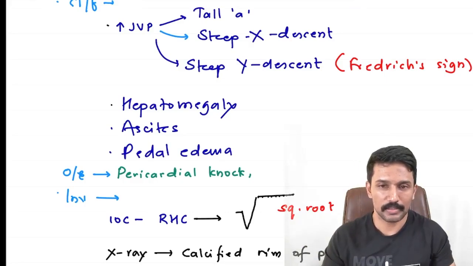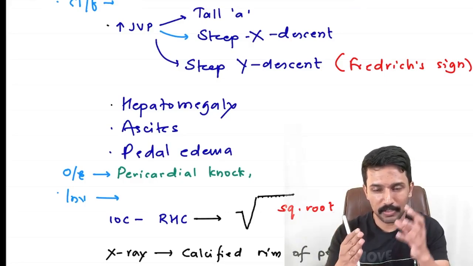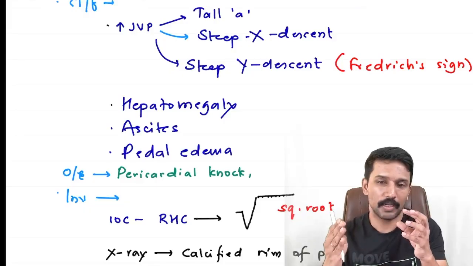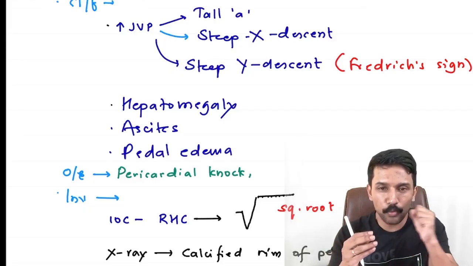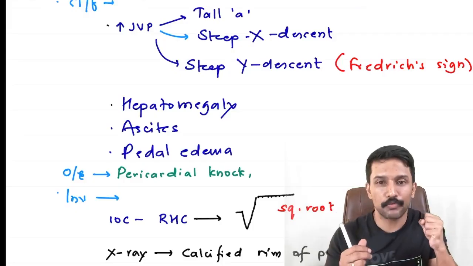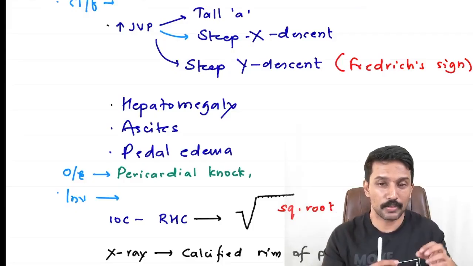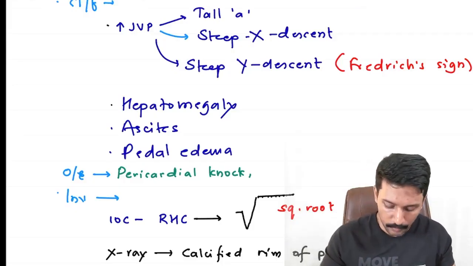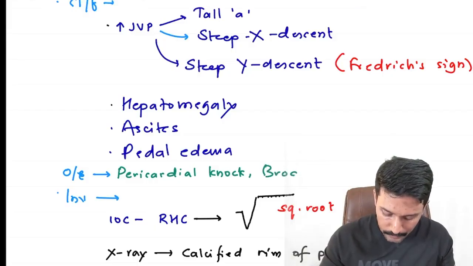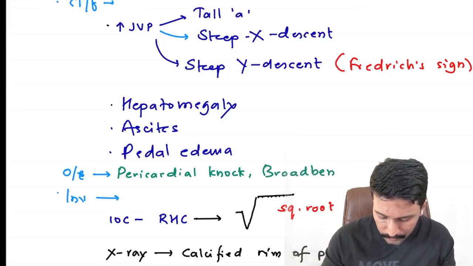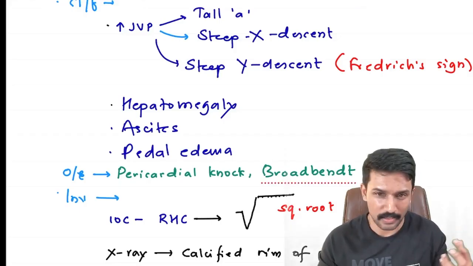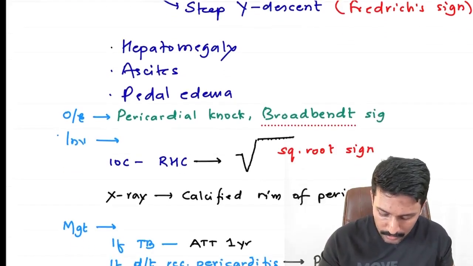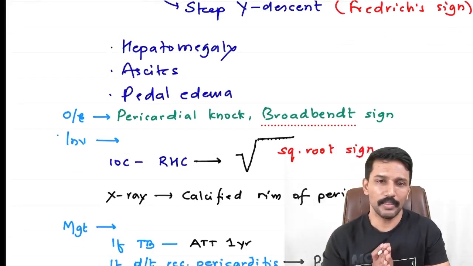Apart from that, when the pericardium is healing with fibrosis, it may develop adhesions with the fascia behind the intercostal muscles. And because there are adhesions between the pericardium and the fascia behind the intercostal muscles, whenever the heart contracts during systole, it may pull the intercostal muscles inwards, right? Retraction of intercostal muscles during systole. What do we call it? Broadbent sign. What is Broadbent sign? Intercostal muscle retraction, mainly of the 11th and 12th ribs posteriorly during systole. We call it Broadbent sign.